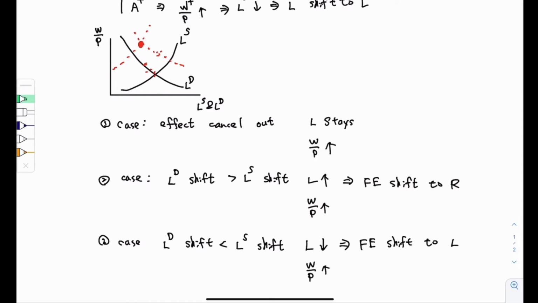So we know that when there is a permanent positive supply shock, the full employment line can go all the ways. It can stay at the position where it was, it can shift to the right, and it can shift to the left. It can be either way depending on how big the shift of the labor supply curve and the labor demand curve is.